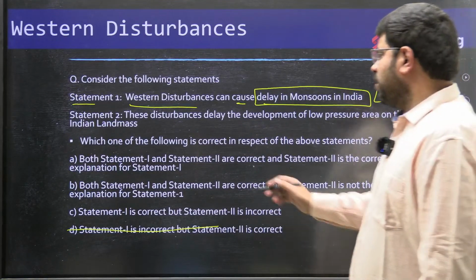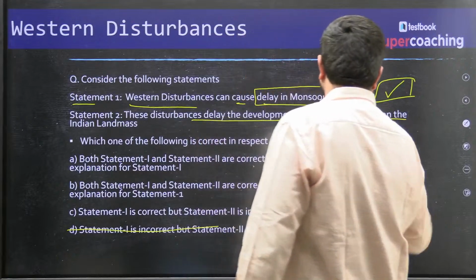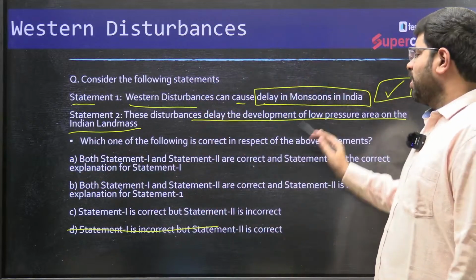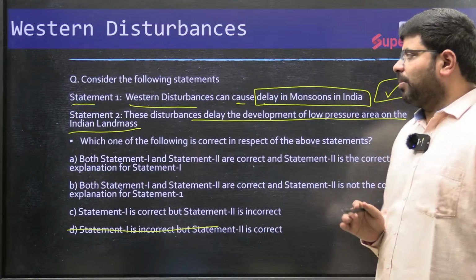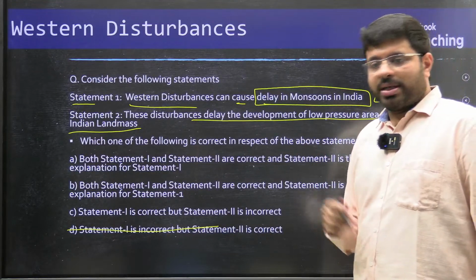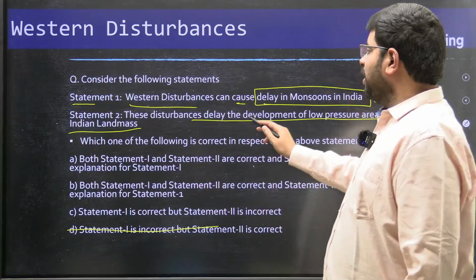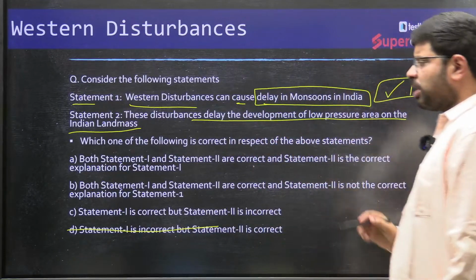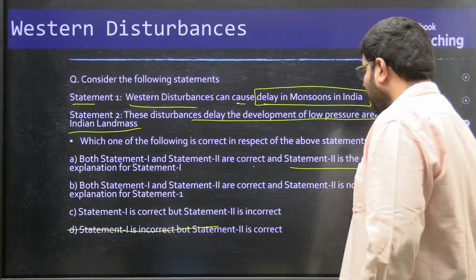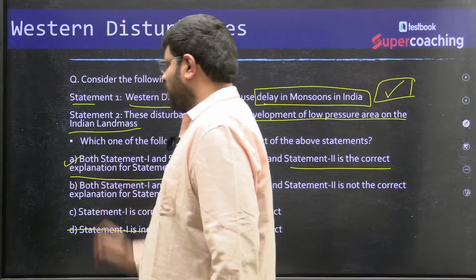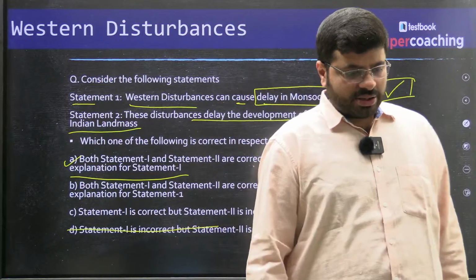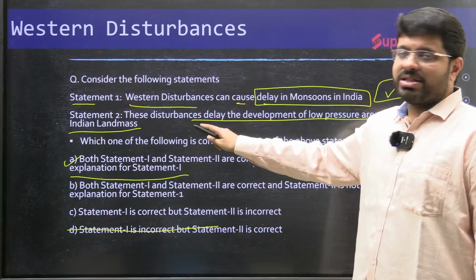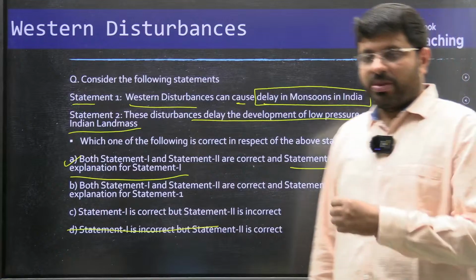Statement 2: these disturbances delay the development of low pressure area on the Indian landmass. These disturbances, that is the Western disturbances, delay the development of low pressure area on the Indian landmass. Is that the case? Yes, that can also happen, and that will lead to delay in the development of monsoons in India. So statement 1 is correct, statement 2 is correct, and statement 2 is the correct explanation for statement 1. So answer is A, right?